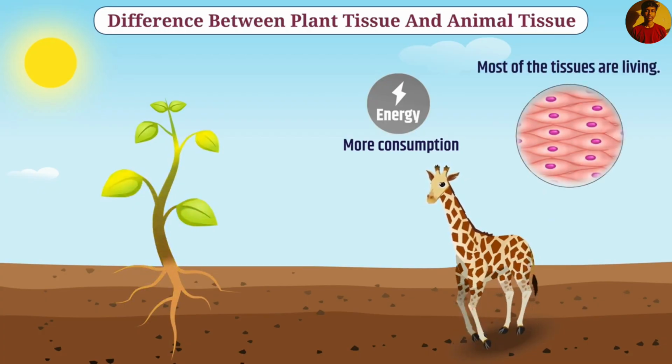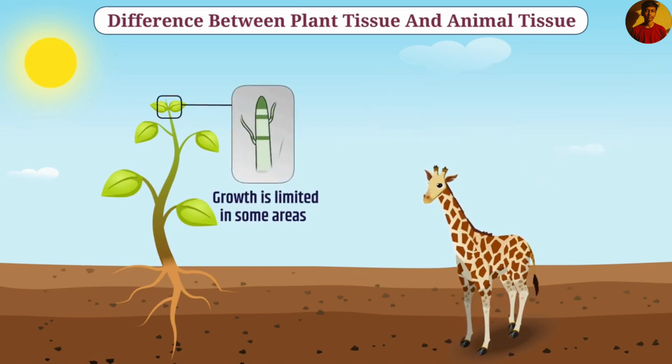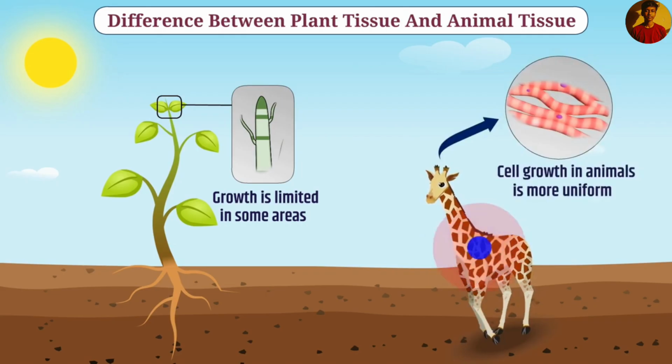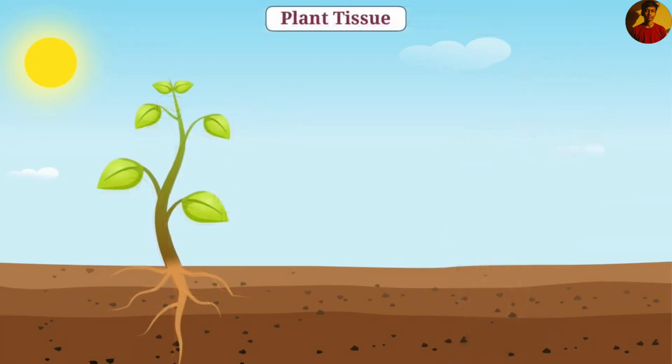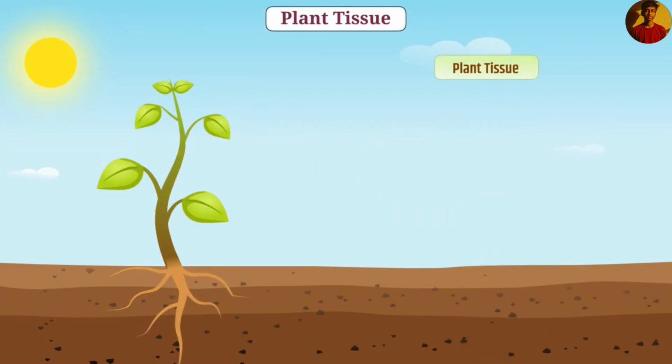Talking about plant tissues, some plant tissues keep dividing throughout their life, so their growth is limited to some areas. Whereas cell growth in animals is more uniform. Therefore, plants and animals have different types of tissues. Now, let us understand plant tissue, meristem, in detail. On the basis of division capacity, plant tissues are classified into meristematic tissue and permanent tissue.